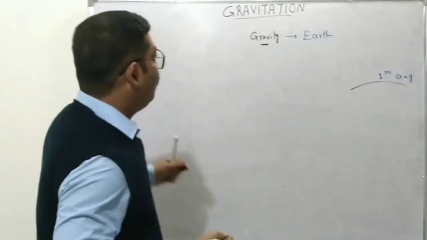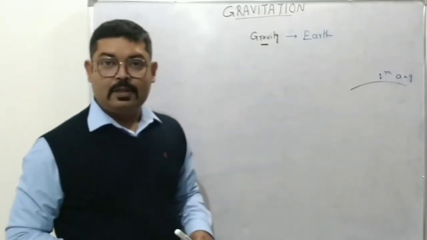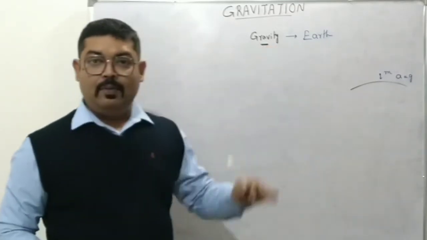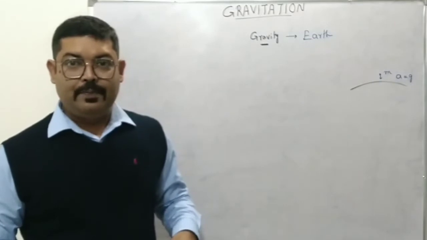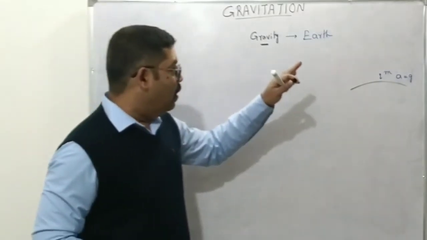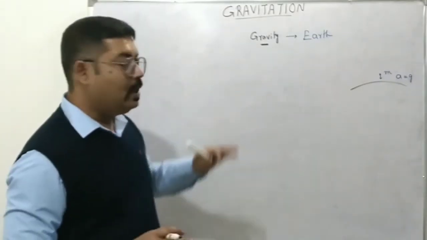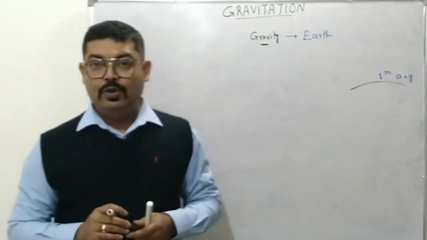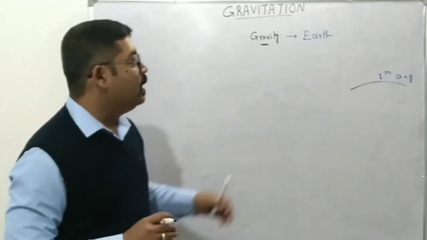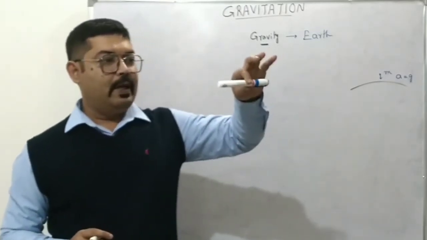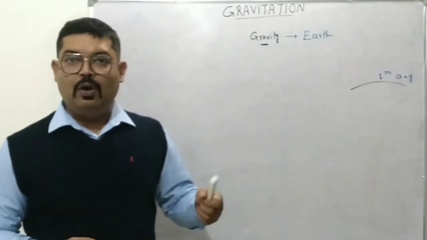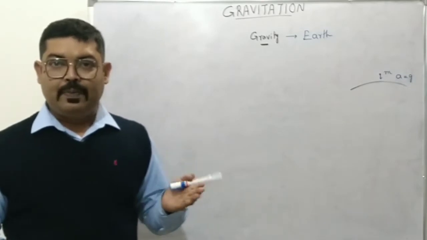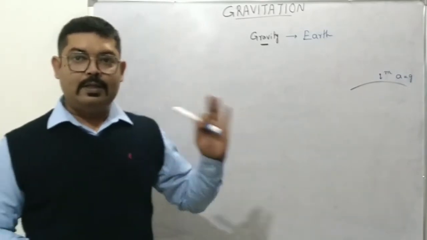So when an object is near Earth's surface, due to Earth's gravity, the object accelerates downwards, right? So when an object is allowed to move freely. Now when we say freely, we mean that there is no resistance to its motion, which means, say if I release this pen, it will move through the air, and the air offers a certain kind of viscosity, a resisting force. However, we are discarding that.